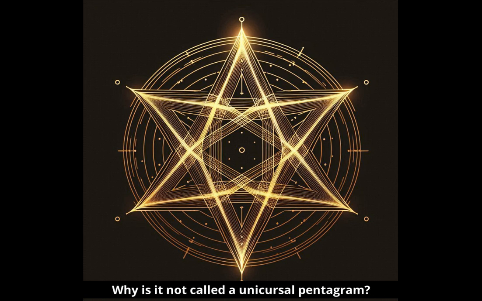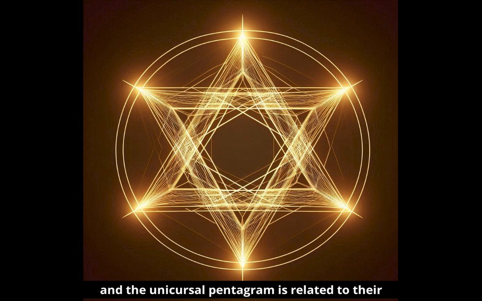Why is it not called a unicursal pentagram? The conceptual difference between the pentagram and the unicursal pentagram is related to their geometric structure and symbolic meaning. A pentagram is a 5-pointed star that can be drawn with 5 straight lines so that all lines are connected as one continuous line. Therefore, it is already a unicursal form, i.e., it can be drawn with a single continuous line. Historically and culturally, the term pentagram has already made this property quite clear.